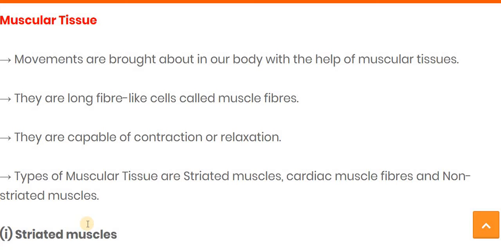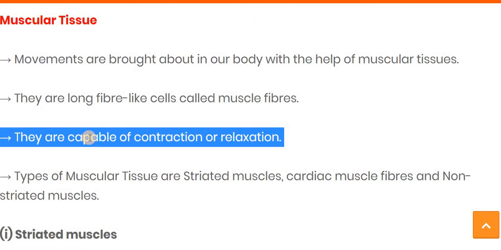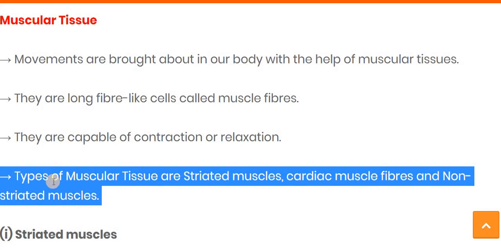Now let's see about the muscular tissue. The muscular tissue is responsible for the movement of the body. The movements in our body are brought about with the help of the muscular tissue. They are long fiber-like cells called muscle fibers, and they are capable of contraction and relaxation, and due to that the movement occurs. Now the types of muscular tissue are striated muscle, cardiac muscle fibers, and non-striated muscle.